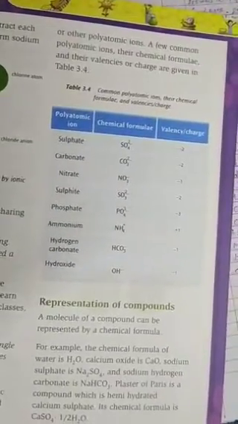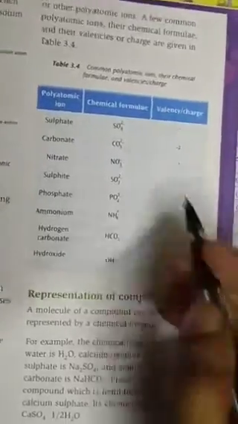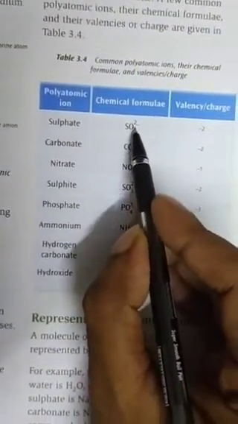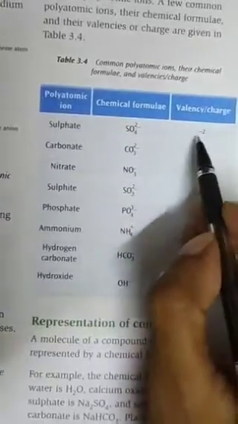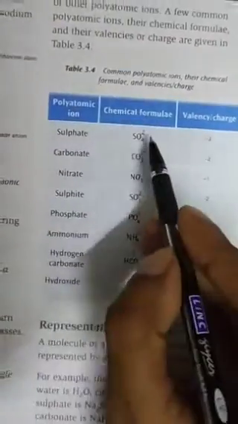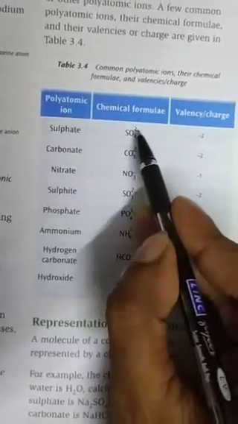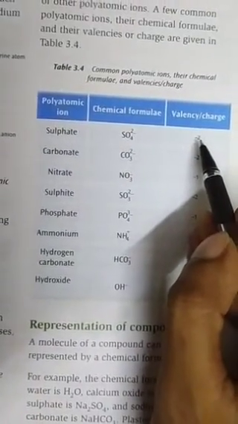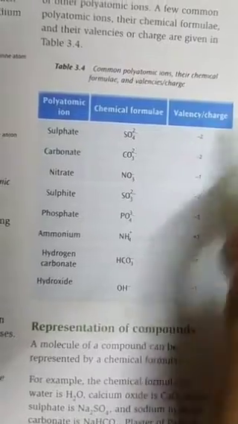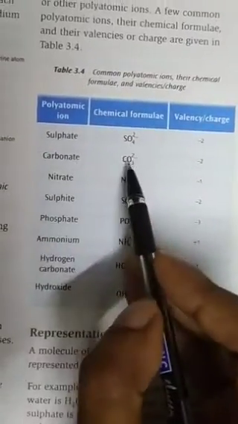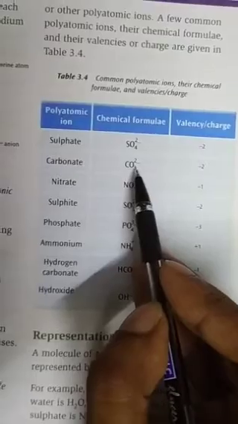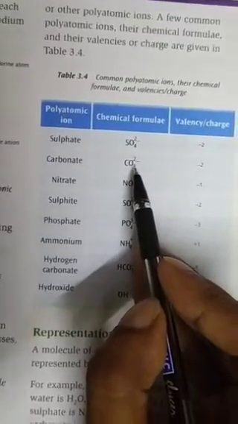You can see here sulfate, SO4 2-. That means the valency of the sulfate ion is 2 minus. This 2 minus is the valency, so the valency of the sulfate ion is minus 2. Carbonate is also a polyatomic ion, because here 1 carbon and 3 oxygen atoms are present.